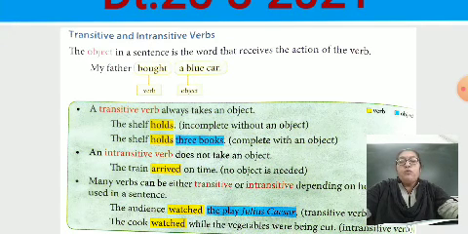The audience watched the play Julius Caesar. It's a transitive verb. The audience watched, but what? The play of Julius Caesar. The cook watched while the vegetables were being cut. Intransitive verb. Cook watched. No need for an object. So it's called an intransitive verb.